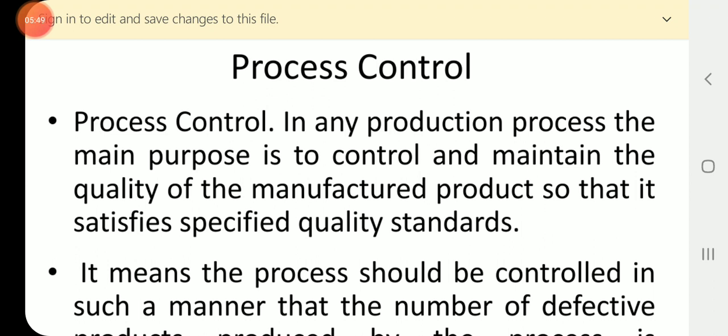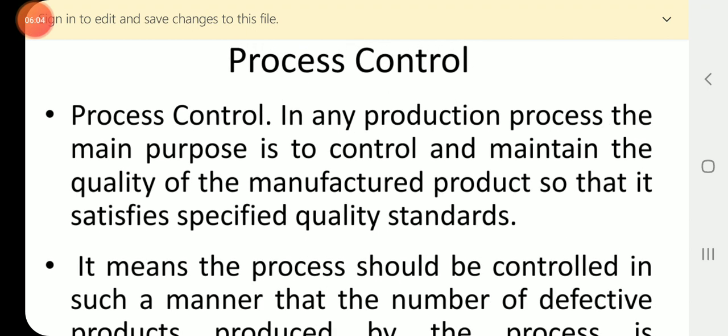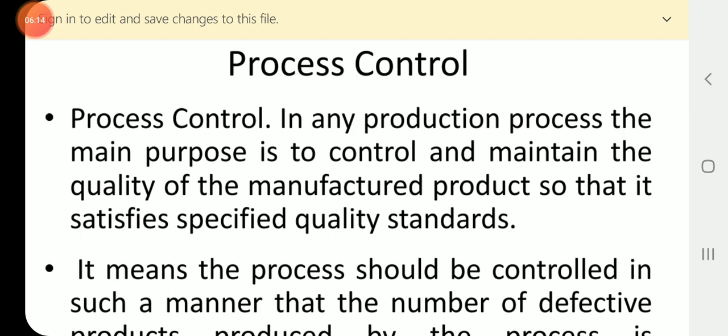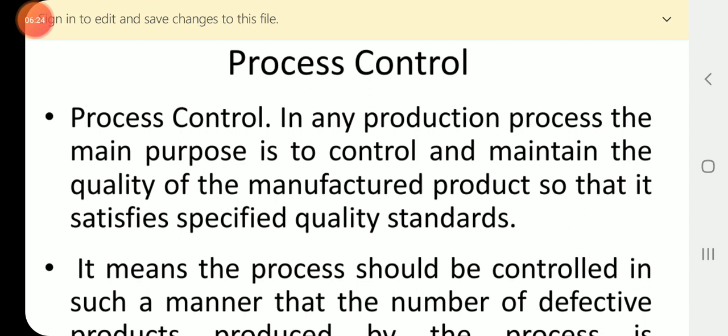And in this particular procedure, we consider the part of inspecting the sample items, whether they are meeting the specified quality standards laid down by the company. For this, it is not just the aspect of controlling the process, but also maintaining the quality.